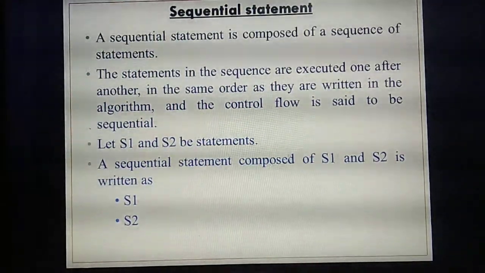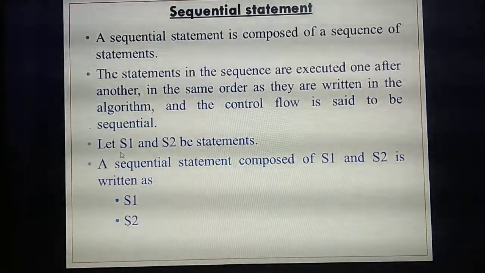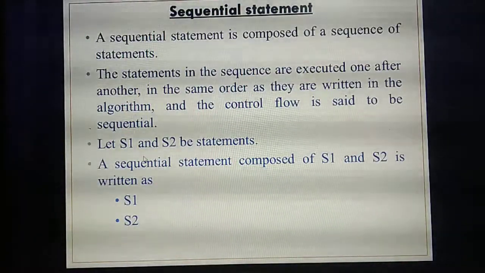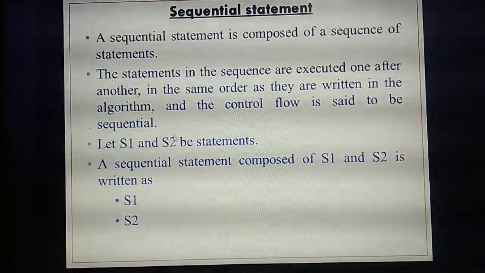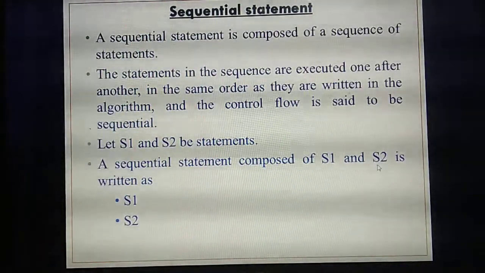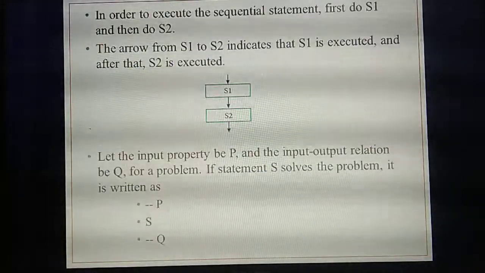Here, in that statement we are going to give two statements, S1 and S2.